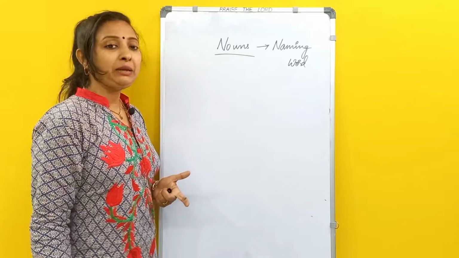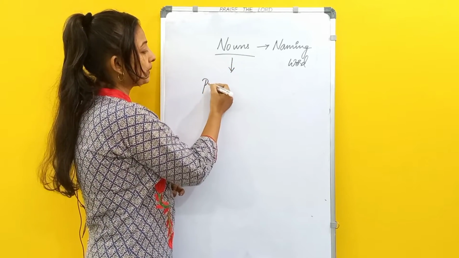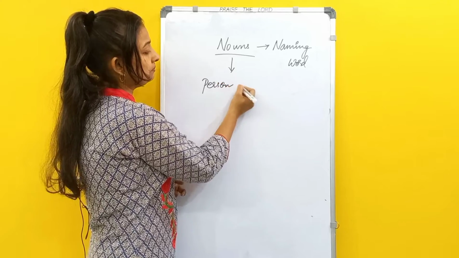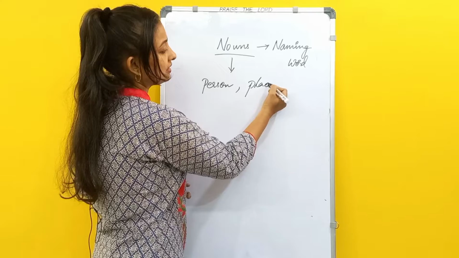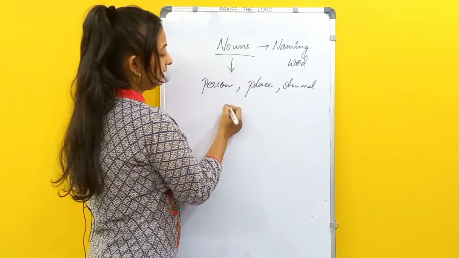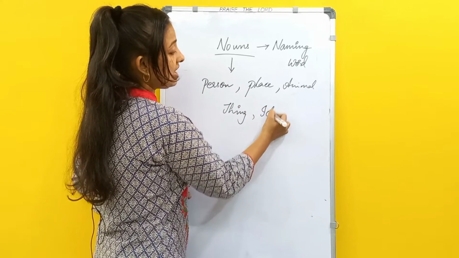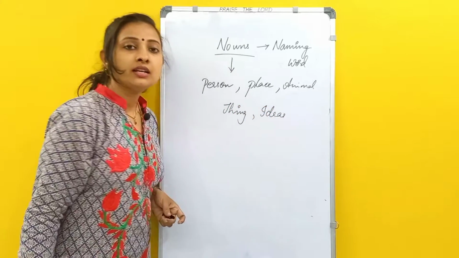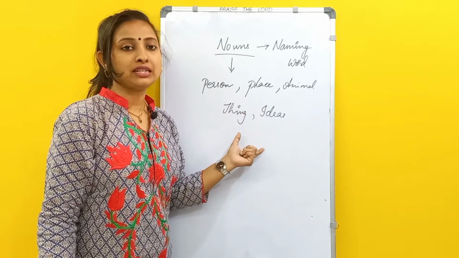It is the name of a person, place, animal, thing, or even ideas. Okay, ideas or concepts. These are all nouns only.